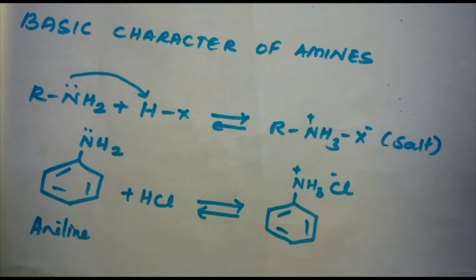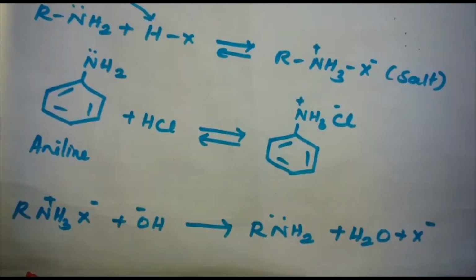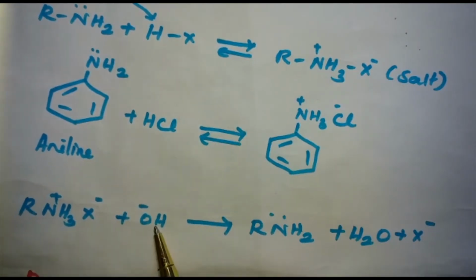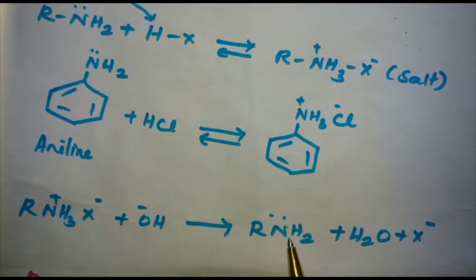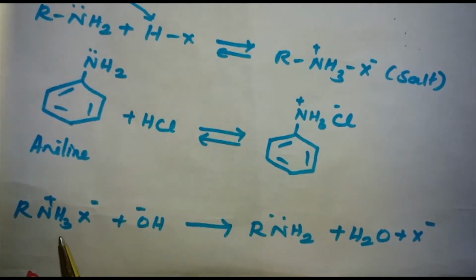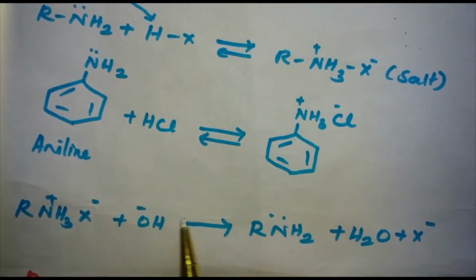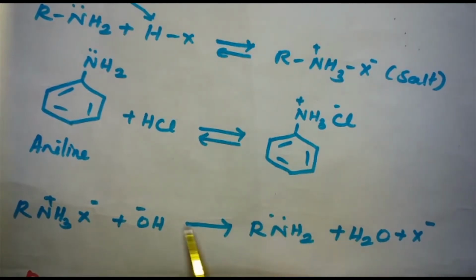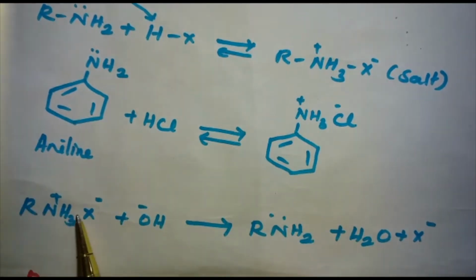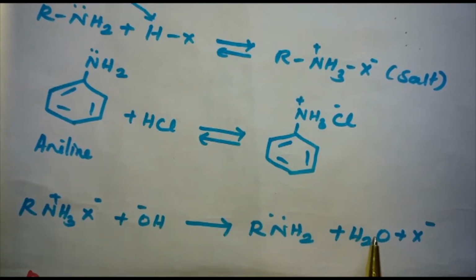Amine salts on treatment with a base like NaOH regenerate the parent amine. For example, RNH3+ X- plus OH- gives RNH2 plus H2O plus X-. Amine salts are soluble in water but insoluble in organic solvents like ether.